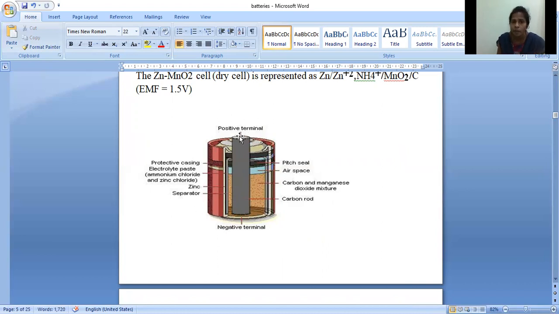And this is the cap. The carbon rod is covered with the cap. And this is the pitch seal.